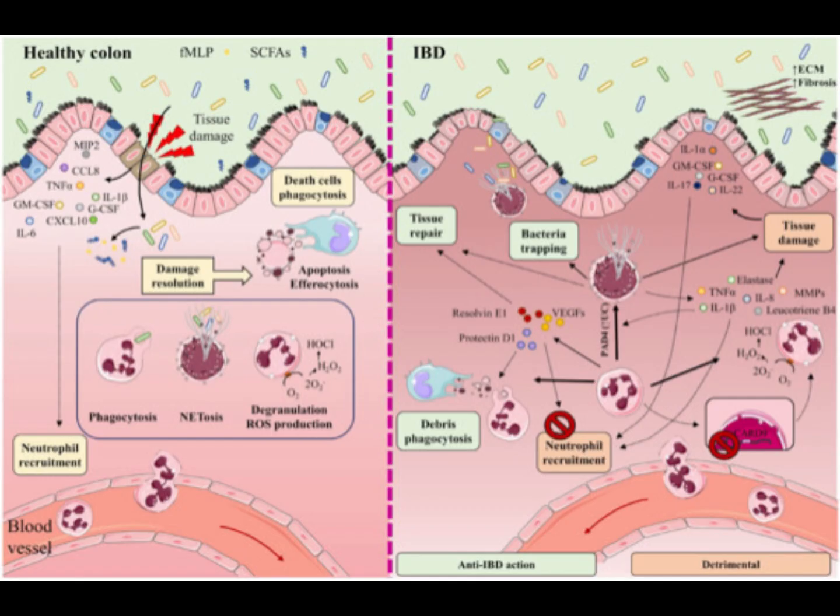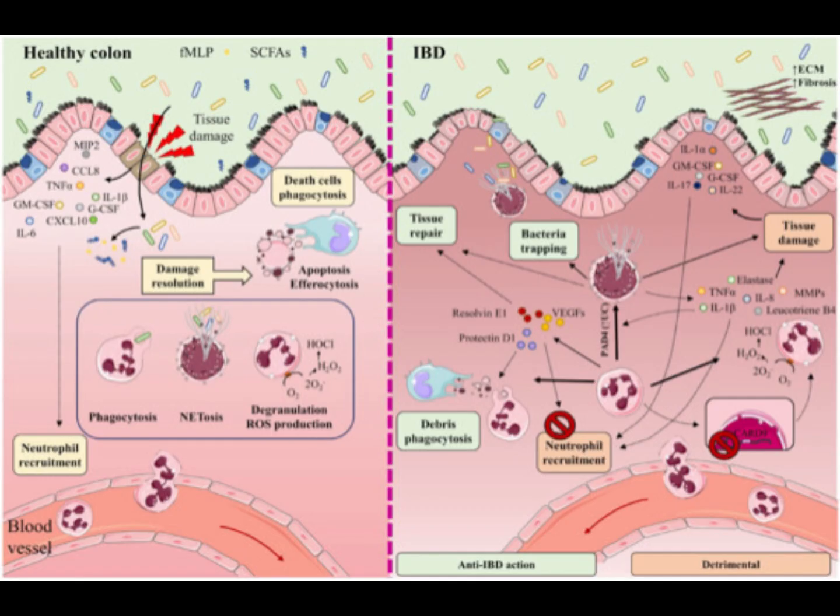In healthy intestine, left, damage to the intestinal barrier triggers the recruitment of neutrophils from the circulation to the inflamed tissue along a chemotactic gradient formed by cytokines, IL-1 beta, IL-6, TNF-alpha, chemokines, CCL8, CXCL10, MIP2, and growth factors, GM-CSF, and G-CSF. Neutrophil recruitment is also mediated by bacteria-derived molecules such as formyl-methionyl-leucyl-phenylalanine, FMLP, and short-chain fatty acids, SCFAs.